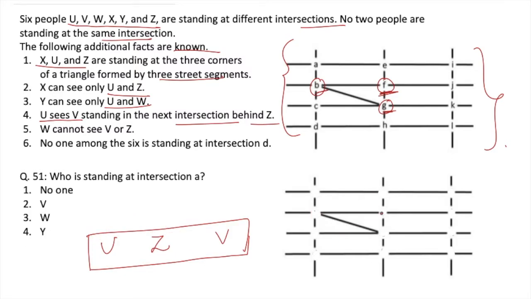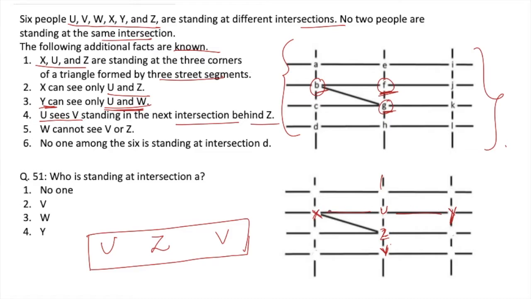So if I place u, z and v here, now u is able to see z as well as v both. So x will be placed here. Now I have to place y such that y can see u. This means y will be either in horizontal lines to u or along the vertical lines to u. So one possible case is this one.